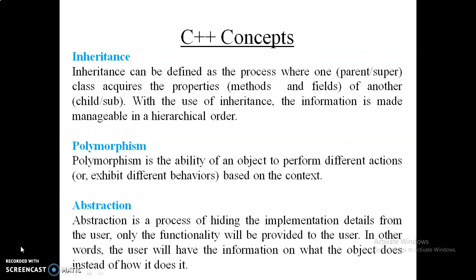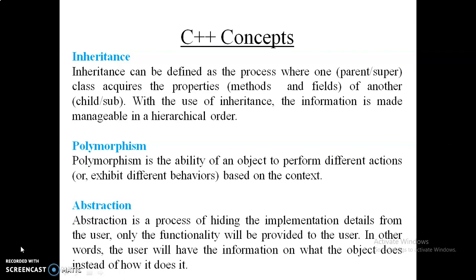Next, the fourth one is polymorphism. Polymorphism is nothing but the ability to use the same function or same thing in different manners. That is nothing but polymorphism. As I said to you, the hands of a human work in a different way, and the hands of birds are used in a different way. So that is the basic example of polymorphism.